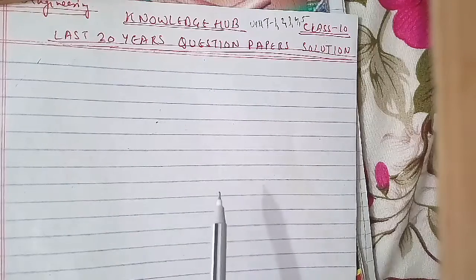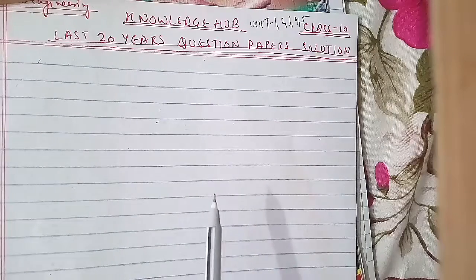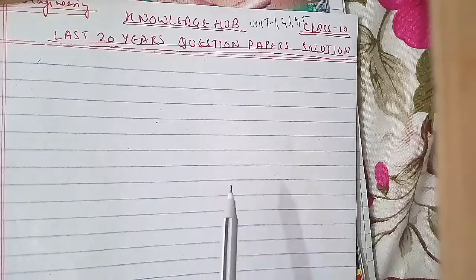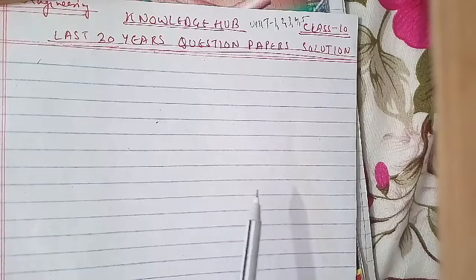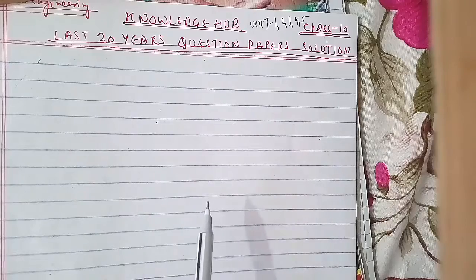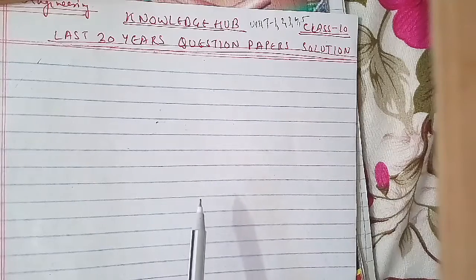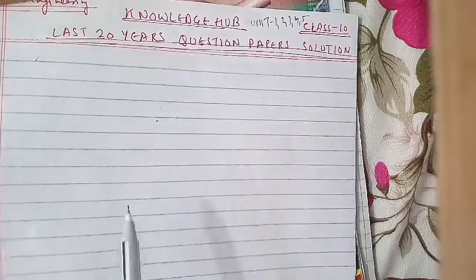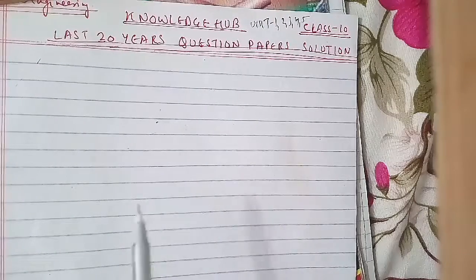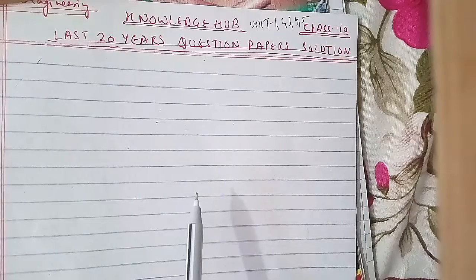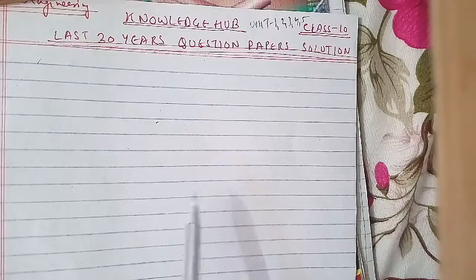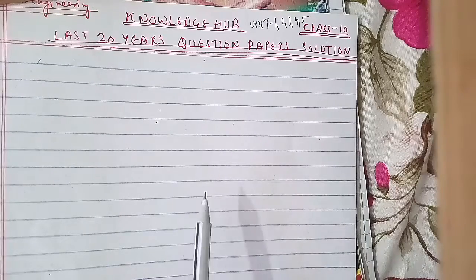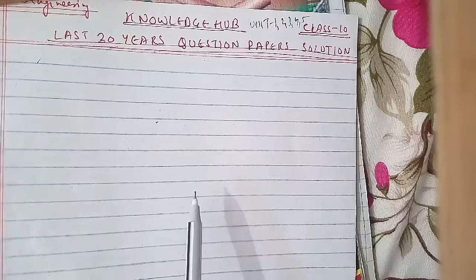Another type of question is to attempt any two of the following. The question is: what are the various requirement elicitation techniques, explain. This is from unit 2, and is of 10 marks as well. Then another question: what problems and challenges are faced while eliciting requirements? This is from unit 2 and is of 10 marks. And another question: what are the benefits of an ER diagram? This is also from unit 2, which we had discussed.